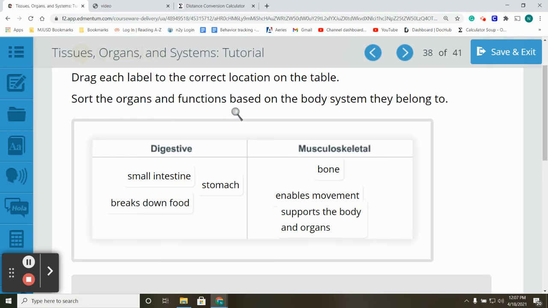Sort the organs and functions based on the body system they belong to. Musculoskeletal: bone, it enables movement, and it supports the body and organs. Digestive system contains the small intestine, stomach, and breaks down food.